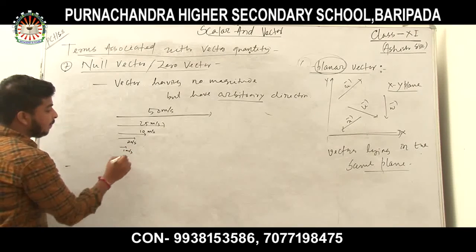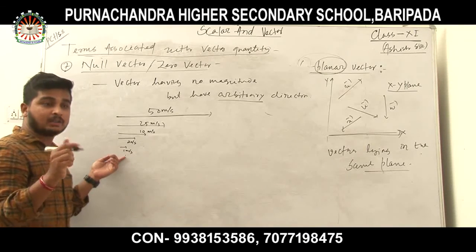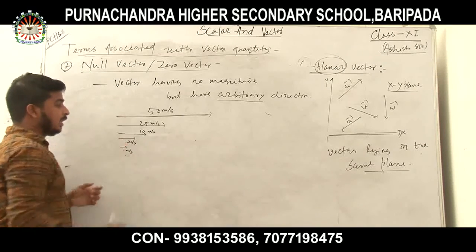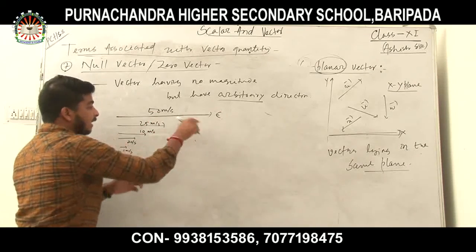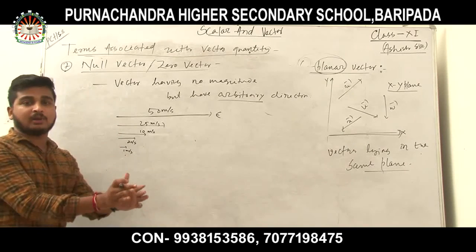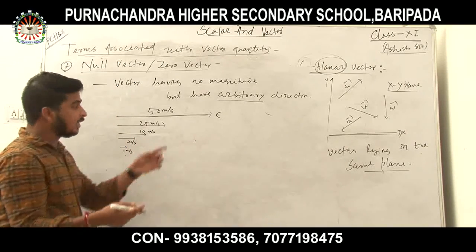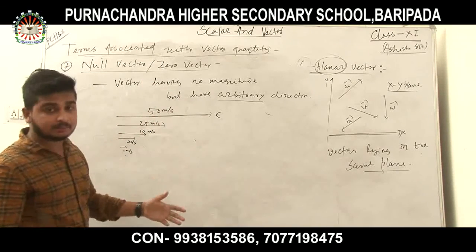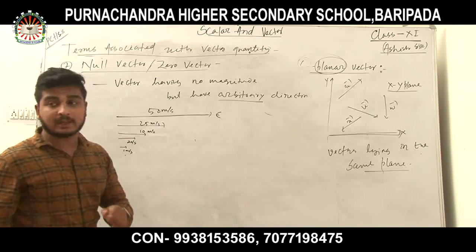And this point, you all know that a point has no magnitude. But this simple point represents the direction towards east. Here in this example, when the magnitude is very small, it is negligible and can be taken as zero. But it has a certain direction. Maybe east; here it is towards east. It may be towards north, south, or anywhere. So this is the null vector, or zero vector.